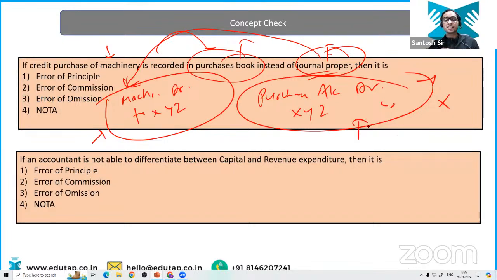But he has entered this entry in the purchase book, because it is saying that he has entered this transaction in the purchase book. So in the purchase book, this entry happens, right? We write the purchase account debit to XYZ account, though not in this form. But I have told you in the previous class how you convert the purchase book into the journal entry. So this is the journal entry. Now see, he has debited the purchase account instead of the machinery account. So instead of recognizing it as capital expenditure, he has recognized it as revenue expenditure. So it is the error of principle.